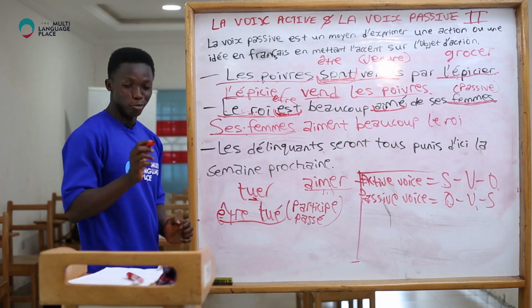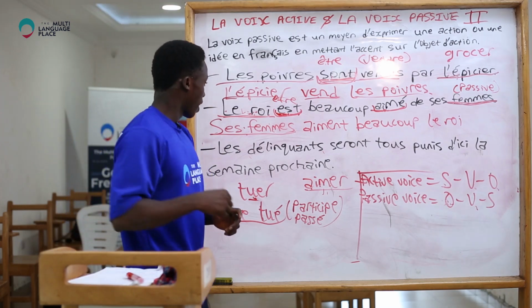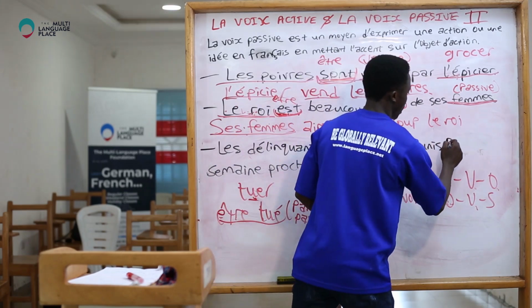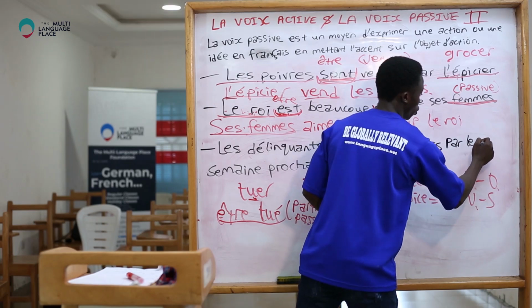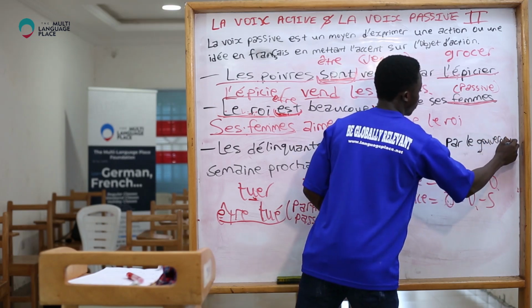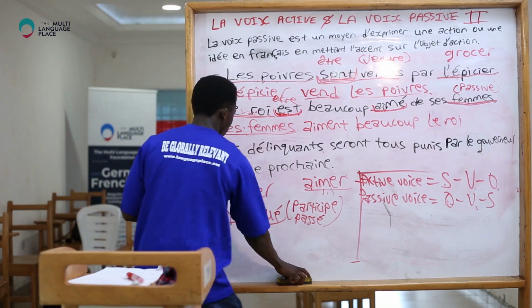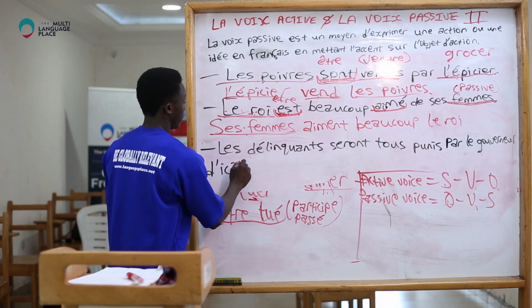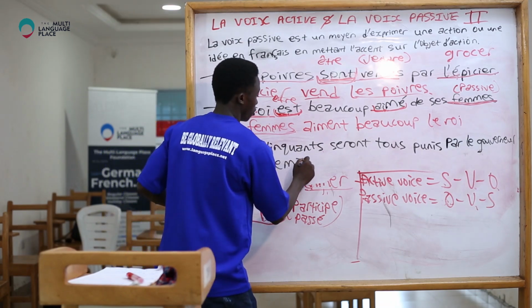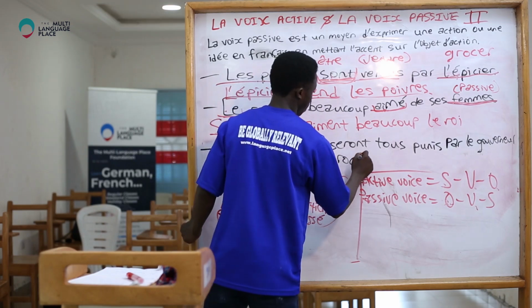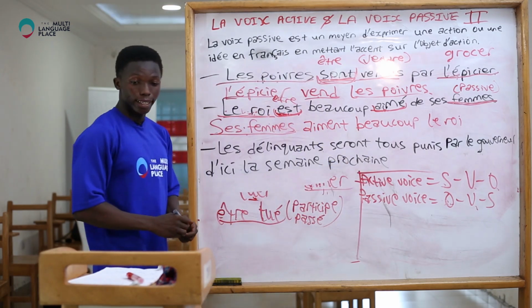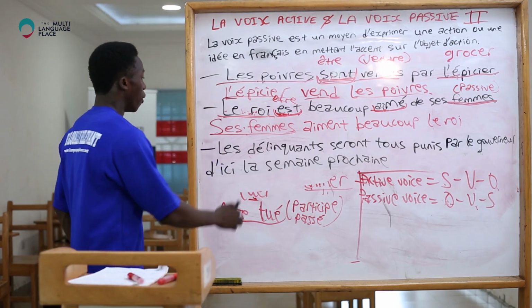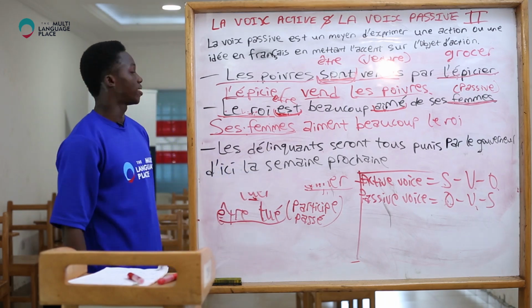Let's add something to make it a little more complicated. I can say, les délinquants seront tous punis par le gouverneur d'ici la semaine prochaine. Les délinquants seront tous punis d'ici la semaine prochaine. Now, how do we turn this sentence into active voice?